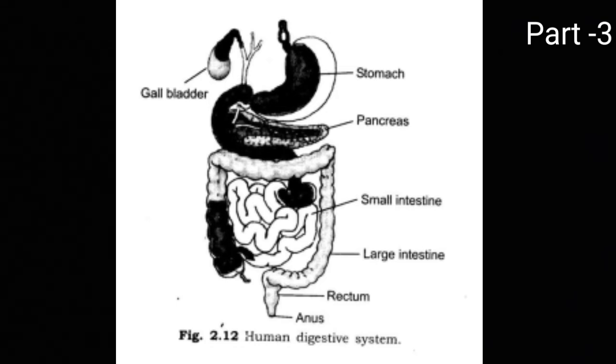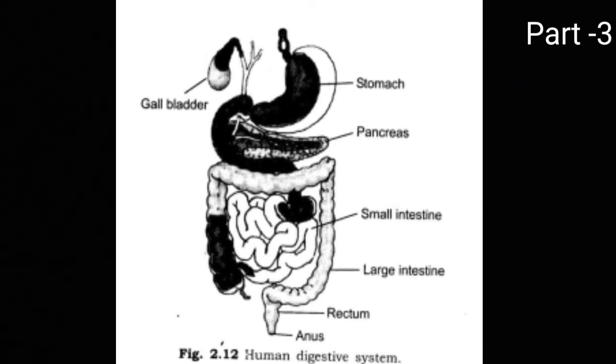Outside the small intestine is your tube structure which is the large intestine. The large intestine will open into the rectum, and the rectum will end in the anus. So this is your complete human digestive system with proper labeling.